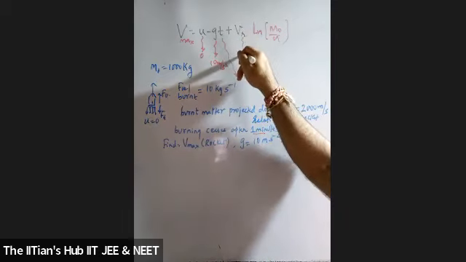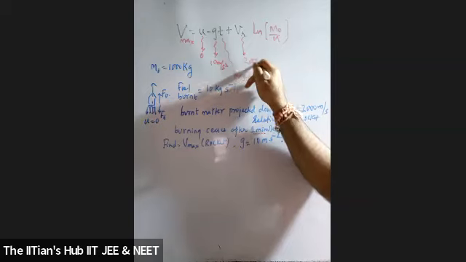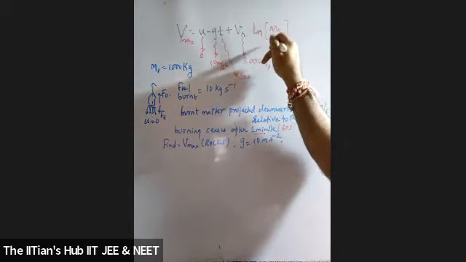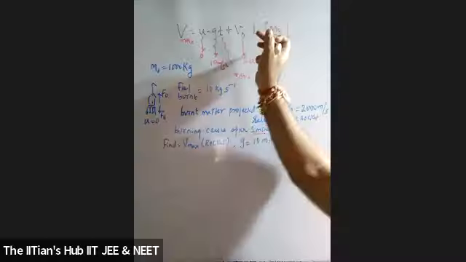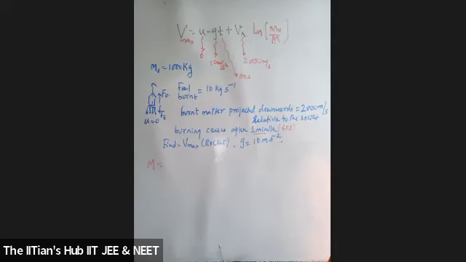What is the relative velocity with respect to the rocket? How much is VR? 2000 meters per second. Now you only need to get M0 and M, and go for the ln part of it. First of all, what is M0? The total mass. What is M? The mass of the rocket, that means removing the fuel.